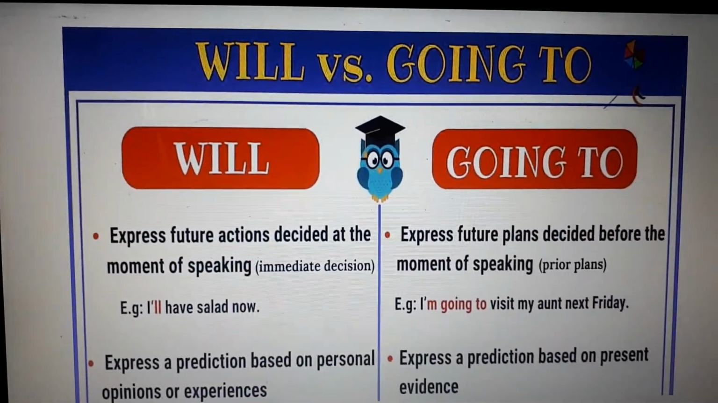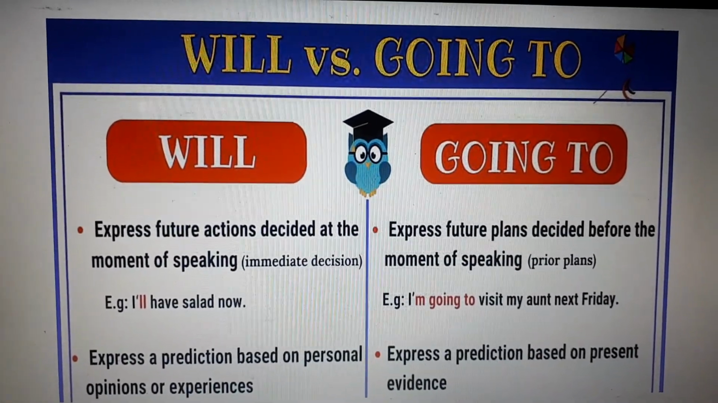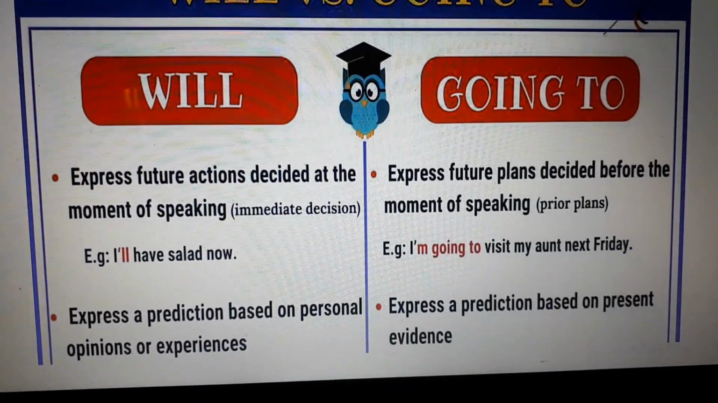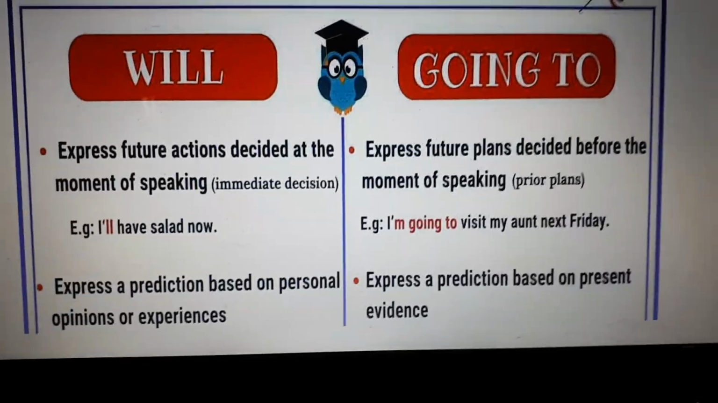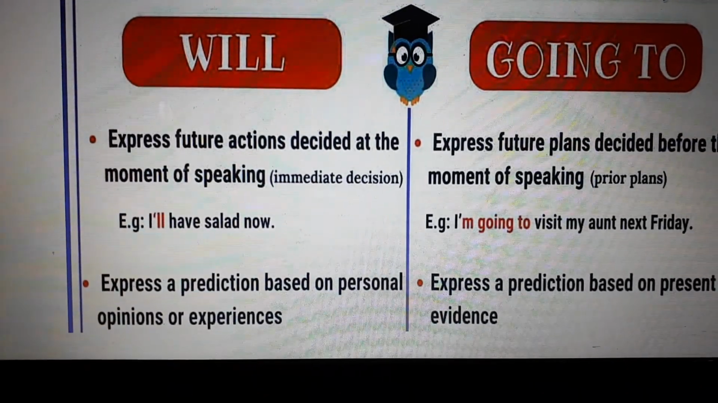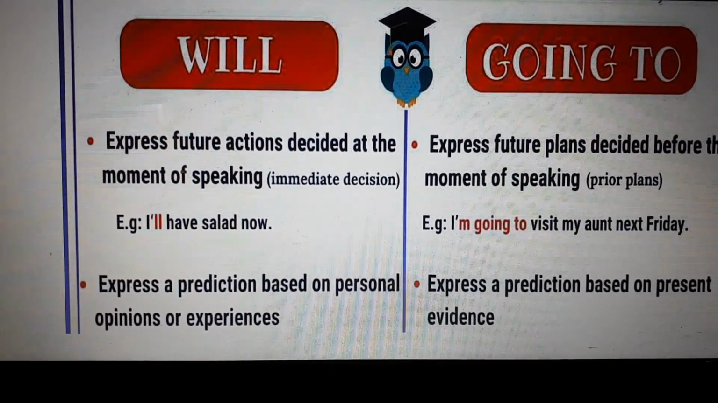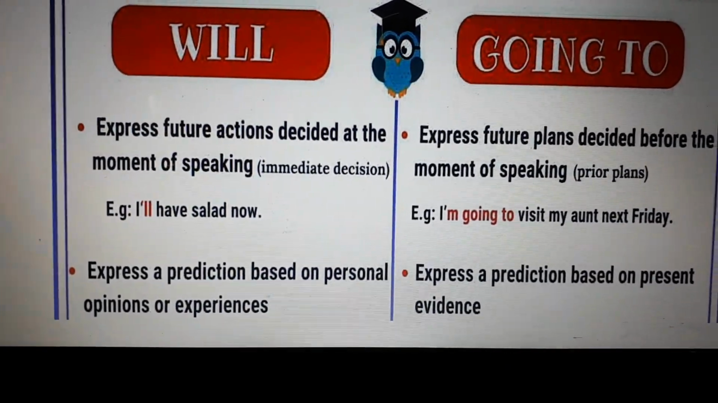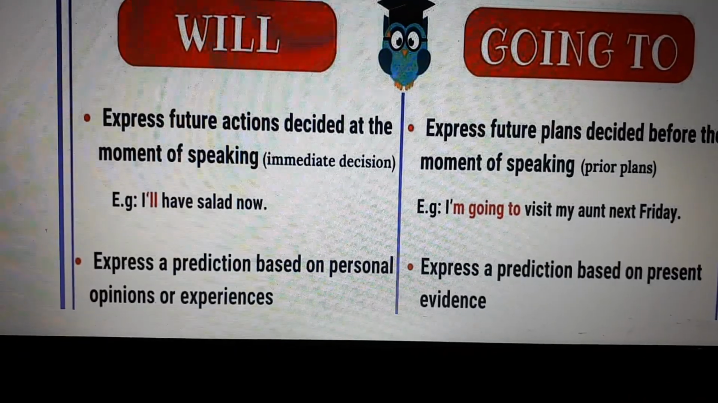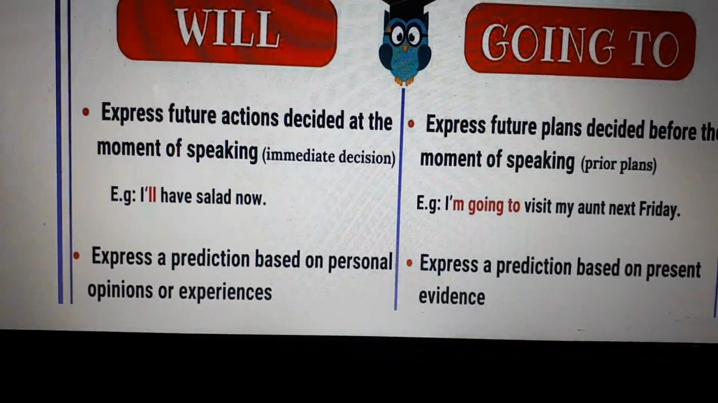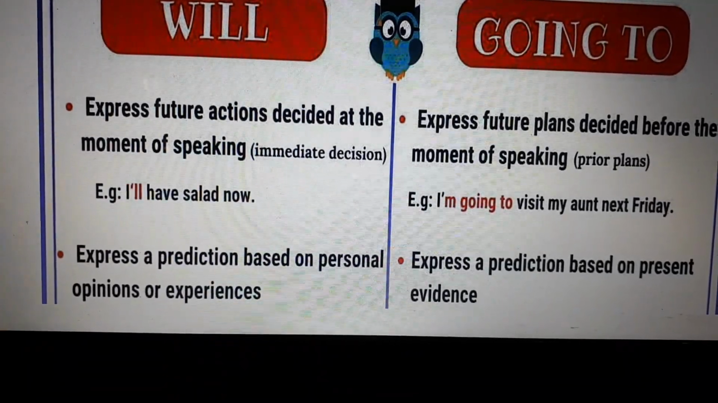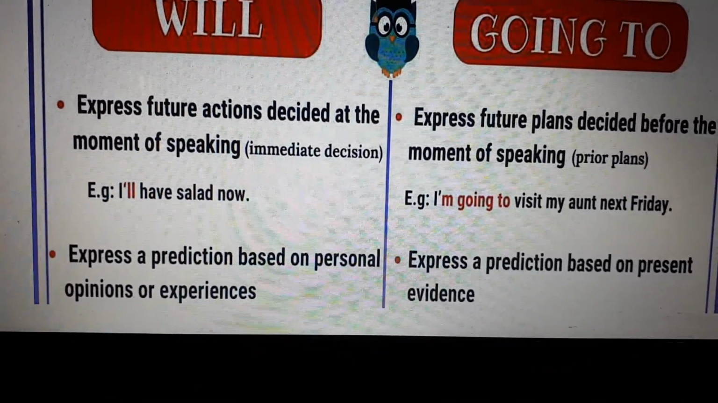Then we have will versus going to. When are we going to use will, and when are we going to use going to? We're going to use will to express future actions decided at the moment of speaking, like the example that we mentioned of the party. Okay, let's have a party. I'll bring the sandwiches, I'll bring the cokes, etc.